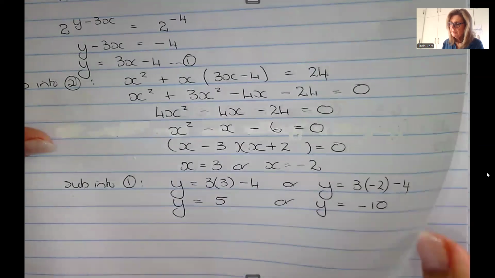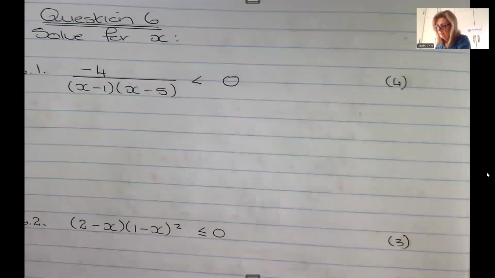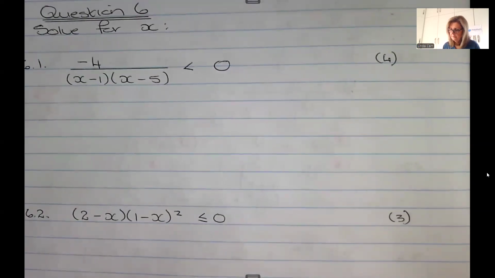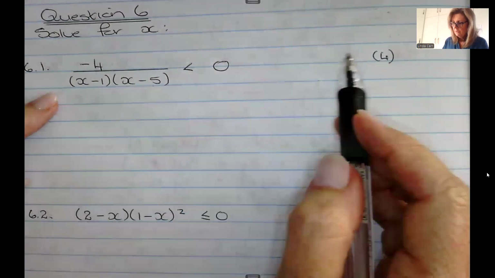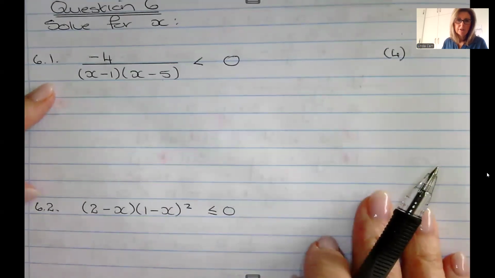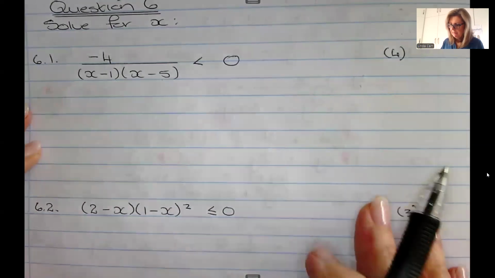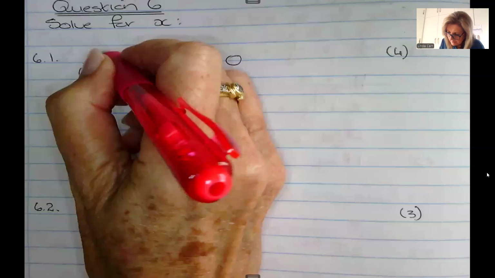All right, so two simultaneous equations that aren't quite just the boring normal. Okay, a couple of quadratic inequalities then. The first one for 4 marks is one of those that you've got to have your wits about you. It's a little bit on the edge of the curriculum, but nothing that you can't manage. So my numerator is negative.